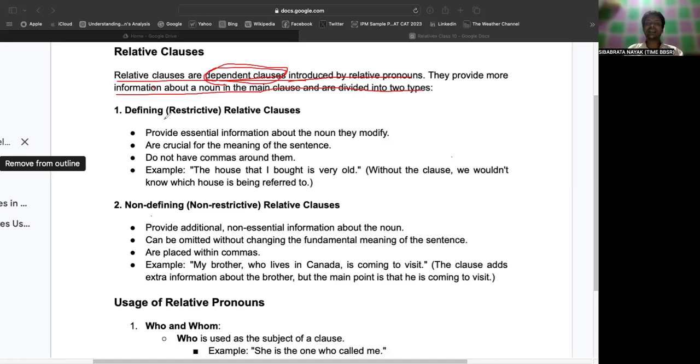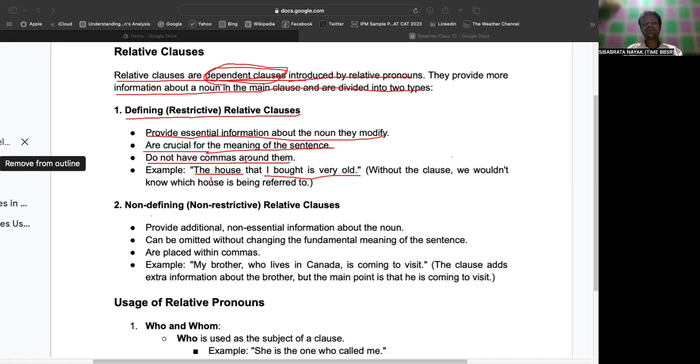So, what are they? One is called the defining or restrictive relative clause. The first one provides essential information about the noun it modifies, so it is crucial for the meaning of the sentence. They do not have commas around them. Let's look at this: The house that I bought is very old. Now, what do you find? The house, and I bought is very old, right?